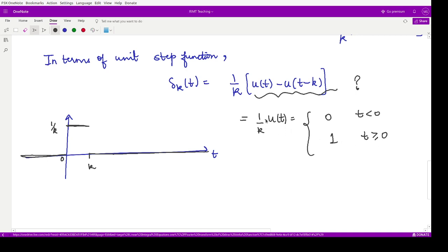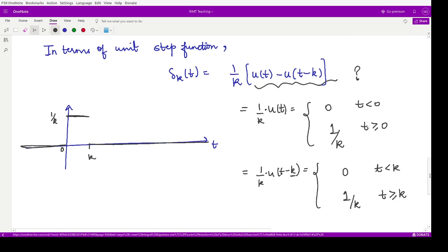But here it is multiplied by 1 by k, so we have the magnitude as 1 by k. And what is 1 by k u of t minus k? This is 0 whenever t is less than k, because we have shifted it by k units, and it is 1 whenever t is greater than or equal to k. But the magnitude has been multiplied by 1 by k, so it would be 1 by k.